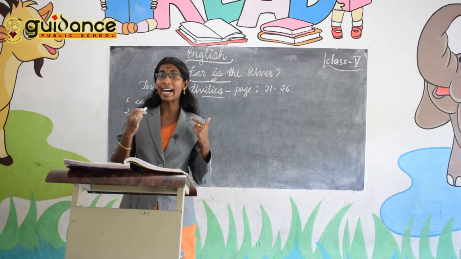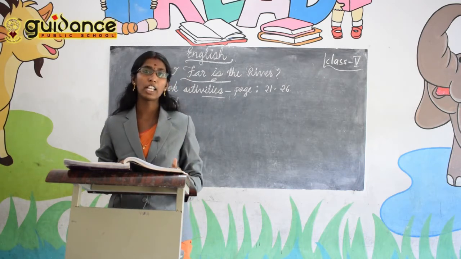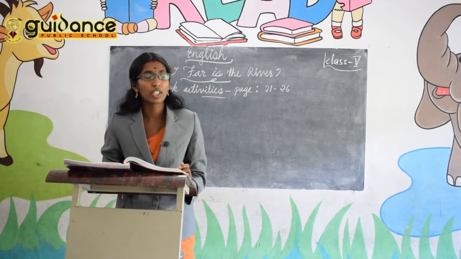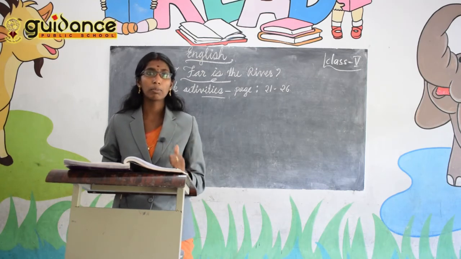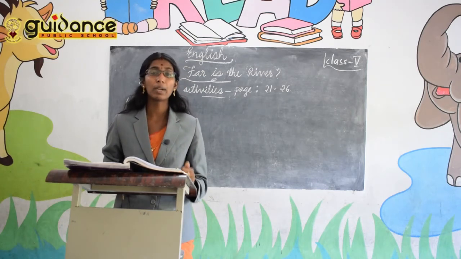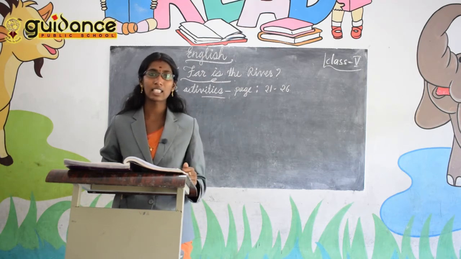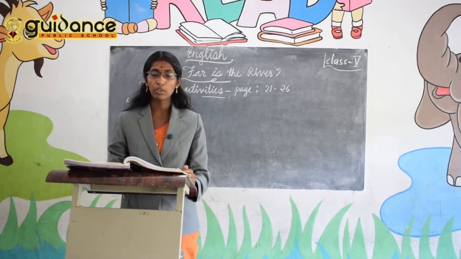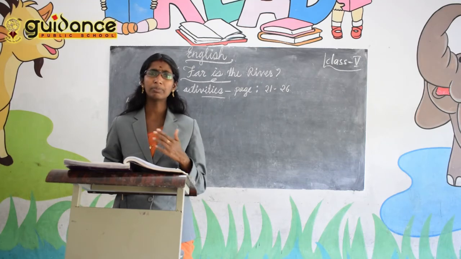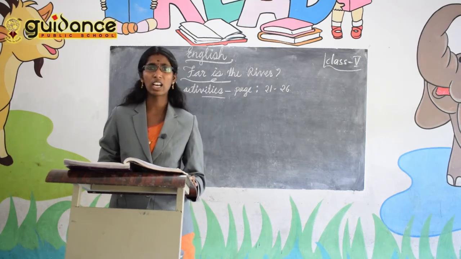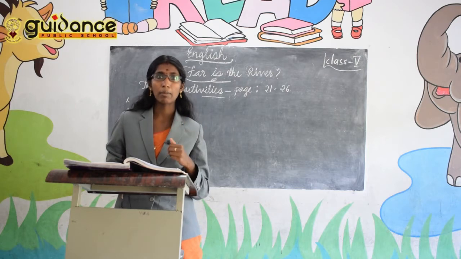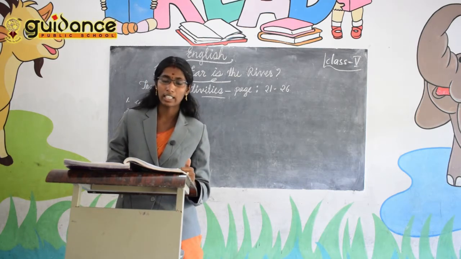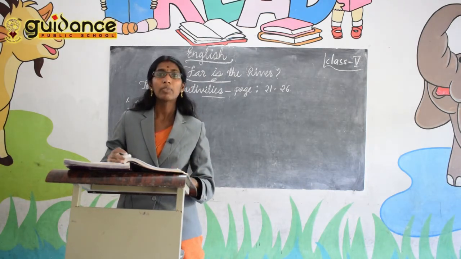So you have to say, I shared the bread with that village boy because I understood that the village boy is also hungry. If I share the meal, he can also take the food and we would be happy. That would be one reason. You can find your own reason. Okay. Then second one, how you felt after the village boy left you? When the village boy left, I felt very unhappy because I was alone there. Then I felt the tiredness. When the village boy was with me, I didn't feel the tiredness. So after he left, I felt the tiredness.